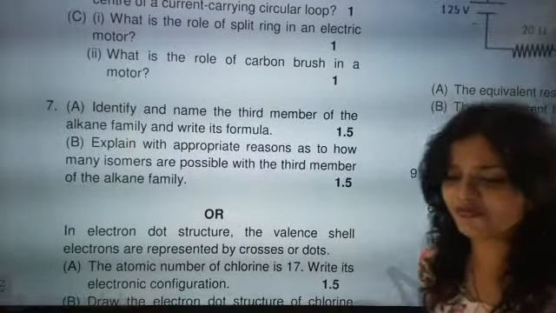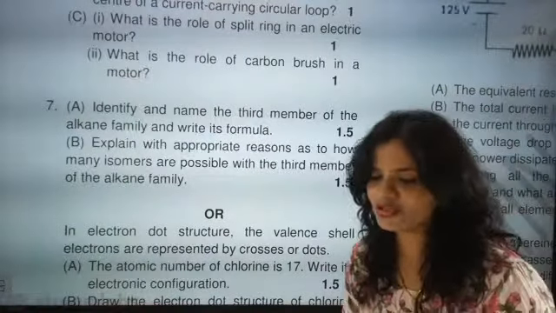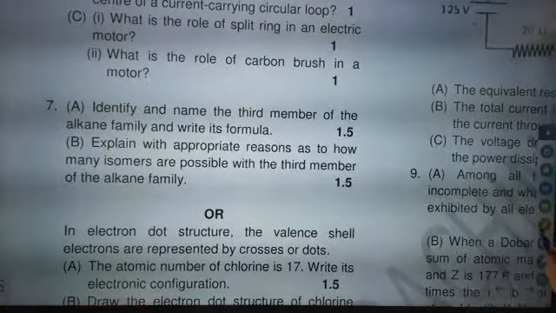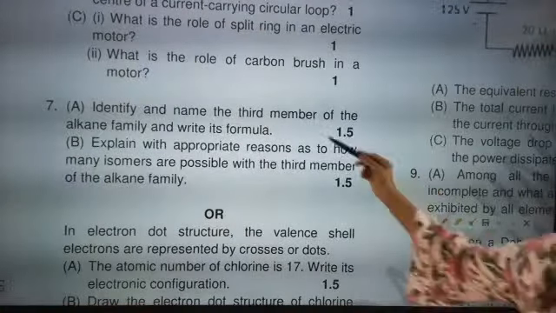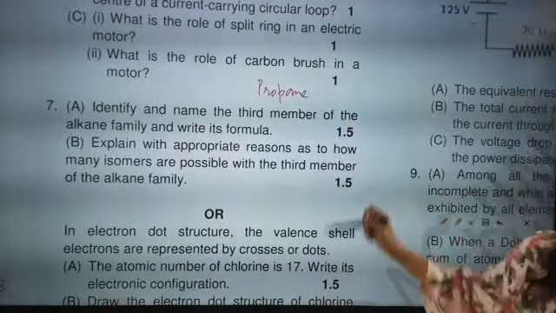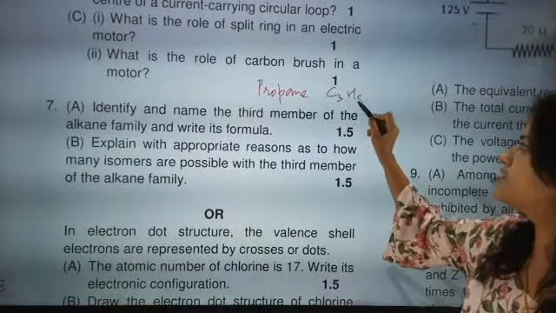Third member of alkane family. Third member of alkane family is who? Propane. Absolutely. Thank you so much. And its formula is? Third member of alkane family is propane, and formula is what? Methane, ethane, propane, C3H8.